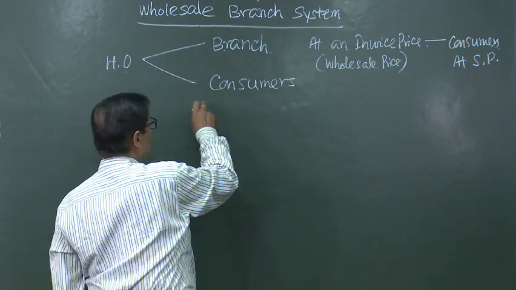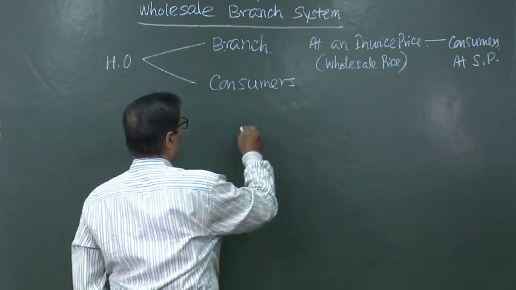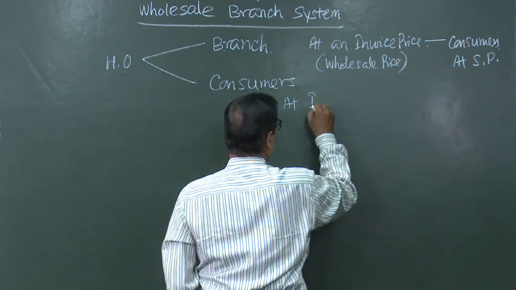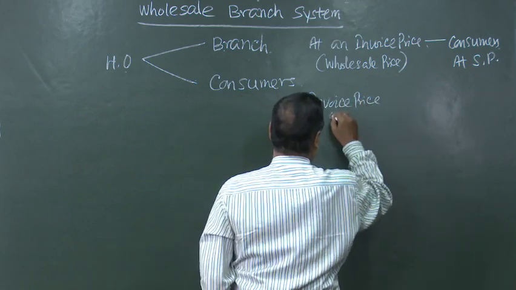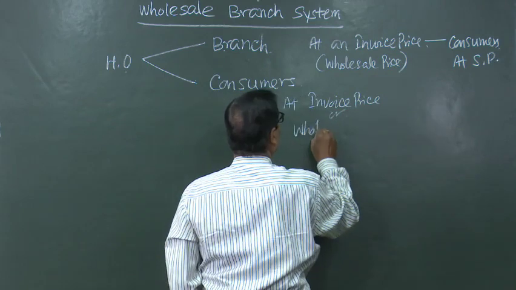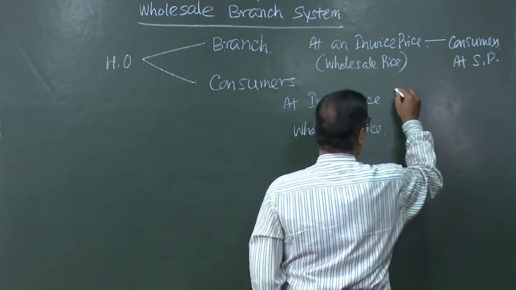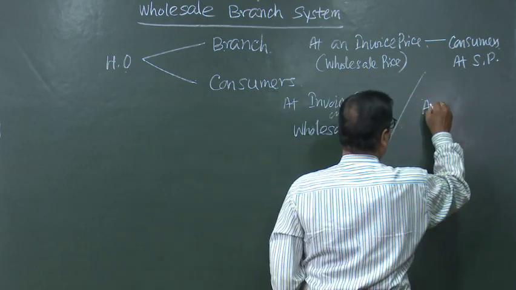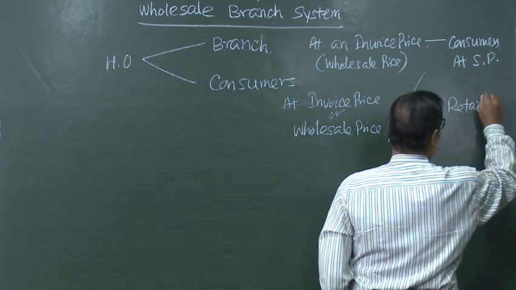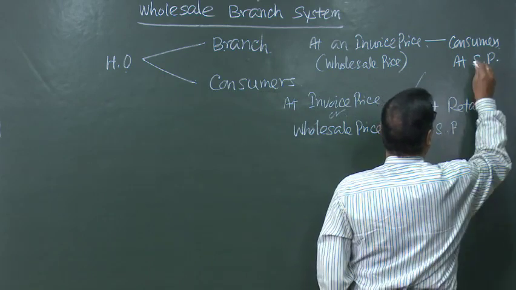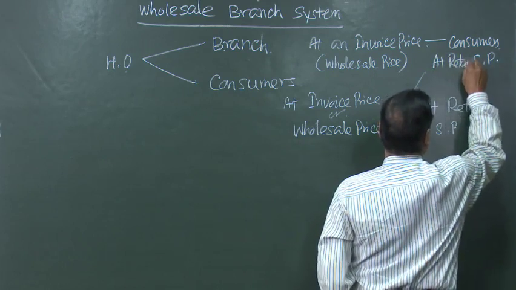Again, when the head office sells to the consumers, it may be at invoice price or wholesale price, or it may be at retail selling price. This is also at retail selling price.